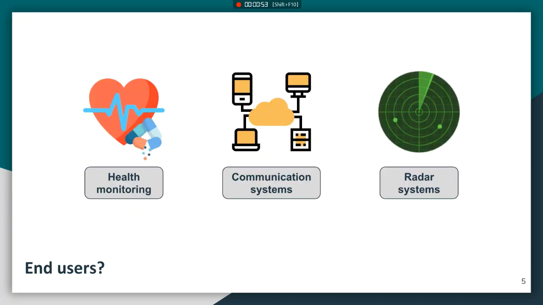Indoor localization has become popular lately in various industrial and consumer applications such as manufacturing chain optimization or location-based access control. What kind of uses for UWB? We can talk about medical uses like wireless vital signs monitoring of the human body or medicine storage monitoring. In communication systems, because it allows a high data rate performance at short range, we can imagine a sensor network in-house, for example. Radar systems, because with the short pulse, UWB provides a very fine range resolution and precise distance and positioning measurements.